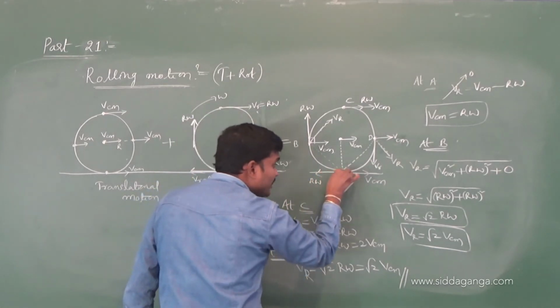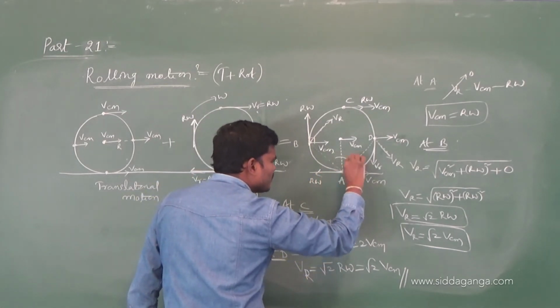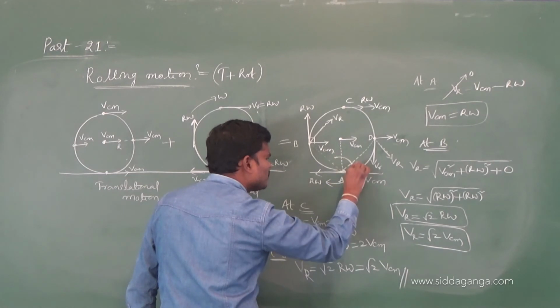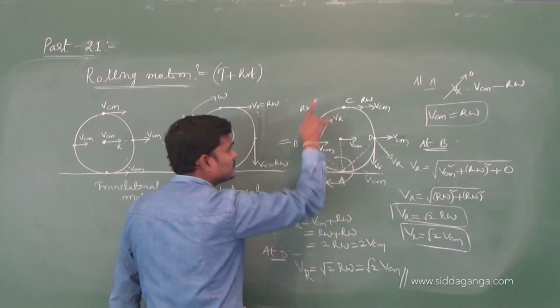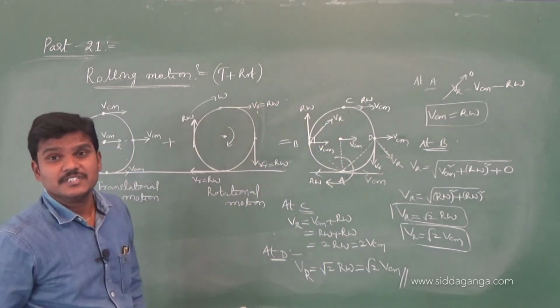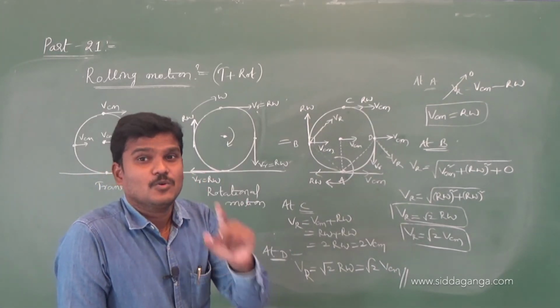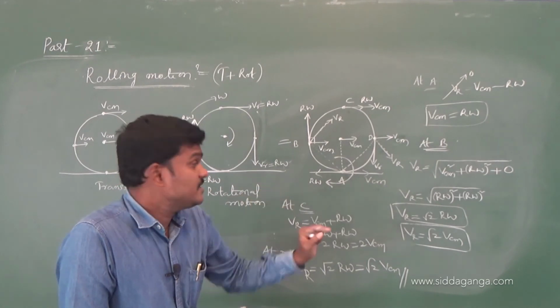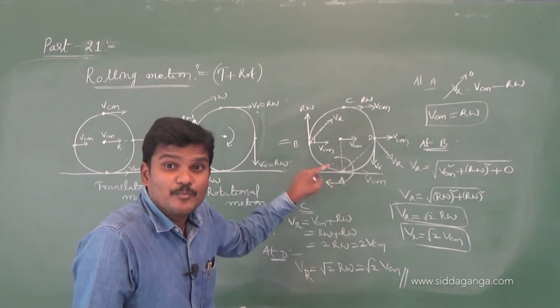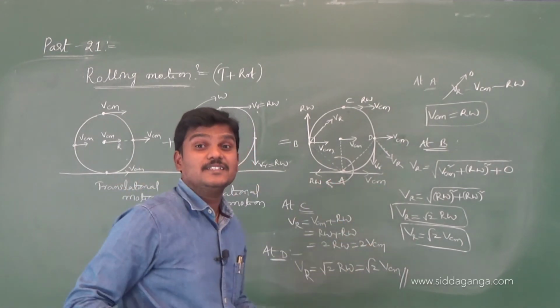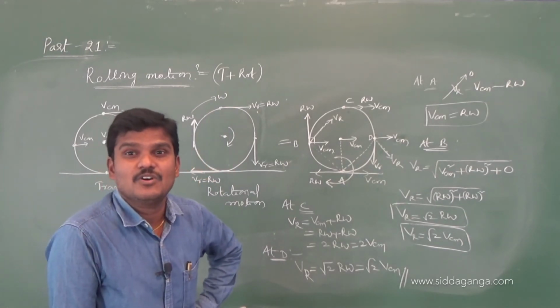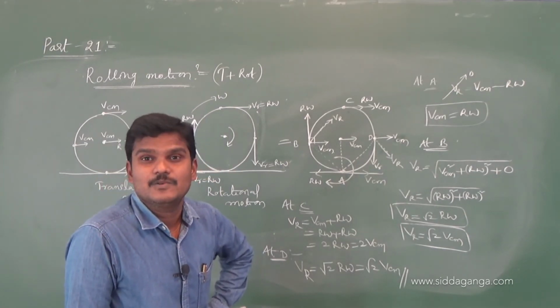And at this point, the body rotates about this point. Wherever the resultant velocity is there, for that we can call it the instantaneous axis of rotation. What is that point?